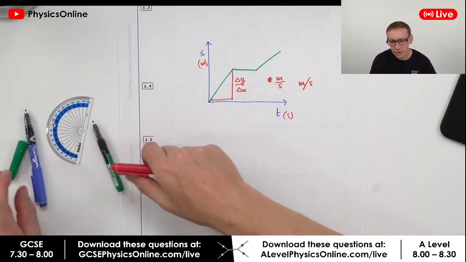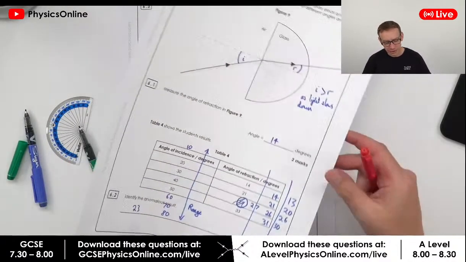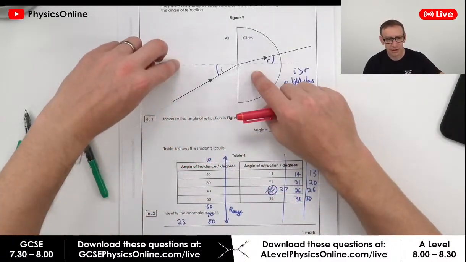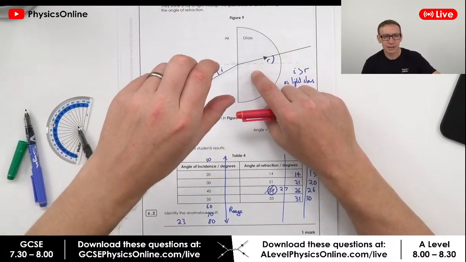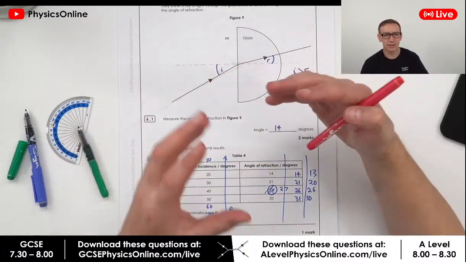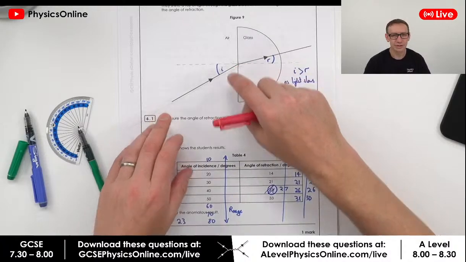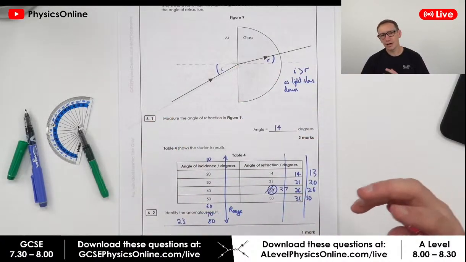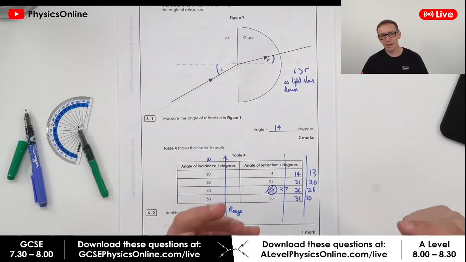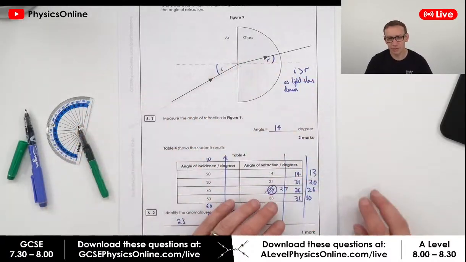Why wouldn't the light still spread in a darker room? Matty, that's a good point. The light would still spread out in a darker room, but it might be easier to see exactly where the centre of the ray of light is, because you've got a greater definition between like a pitch black room and the ray of light. Maybe if the ambient lighting was still fairly high, you know, if I had a ray box here now, it might be a bit more difficult to see because there's not that contrast.